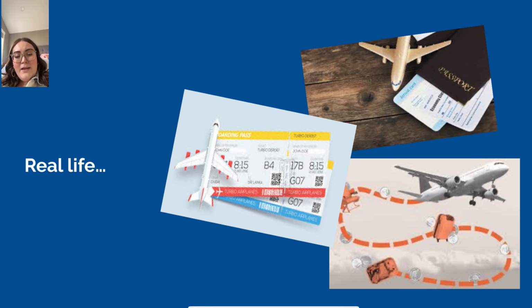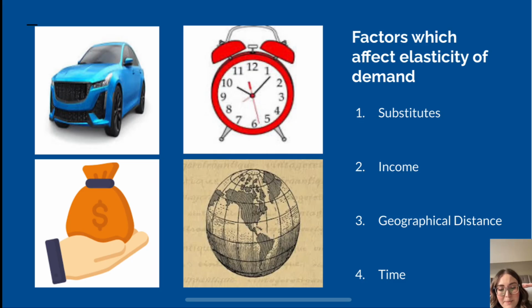Some of the factors that make the demand for airline tickets elastic are the substitutes, income, geographical distance, and time. Substitutes are a factor of elastic demand due to other options being available. In the case of airline tickets, if the price were to rise, consumers may decide to drive or bus instead of purchasing the flight ticket in order to save money.